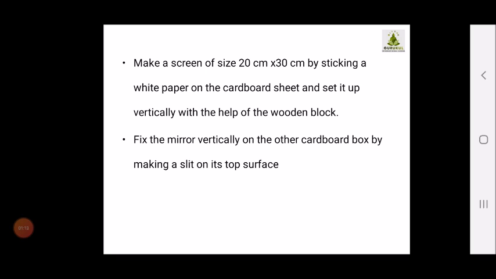Then we have to make a screen of size 20 cm by 30 cm by sticking a white paper on the cardboard sheet and set it up vertically with the help of a wooden block. So we have to keep the wooden block and keep this screen upside. Now on the screen we have to fix the mirror vertically on the other cardboard by making a slit on its top surface.